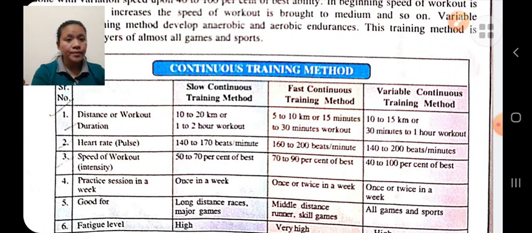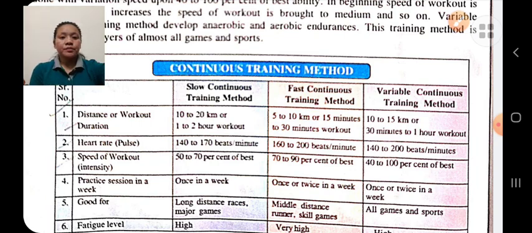In fast continuous training methods, the distance is 5 to 10 kilometers, and in variable continuous training methods, the distance is 10 to 15 kilometers. Heart rate is 140 to 170 beats per minute in slow continuous, in fast it is 160 to 200, and in variable continuous training methods it is 140 to 200 beats per minute.